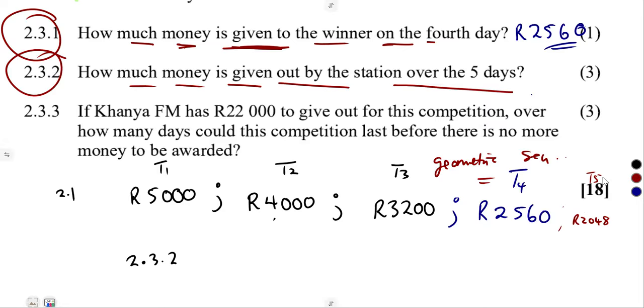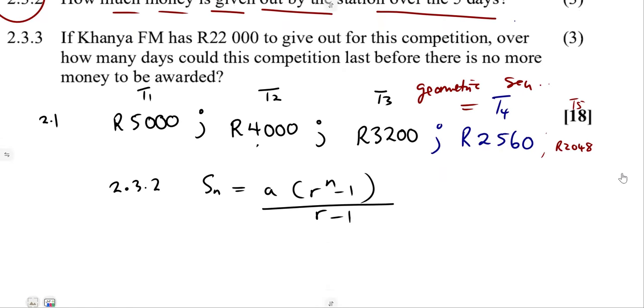So if it is geometric, the sum of terms is the total. They simply say calculate the sum of terms. How much do we have after 5 days, when n is equal to 5? Our a, being the first term, we have it. What is the r?